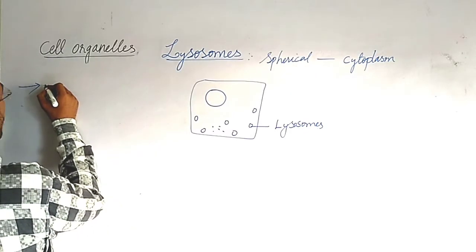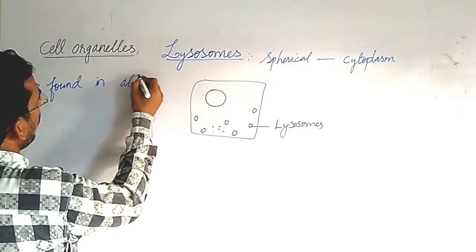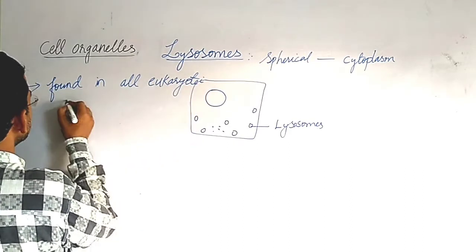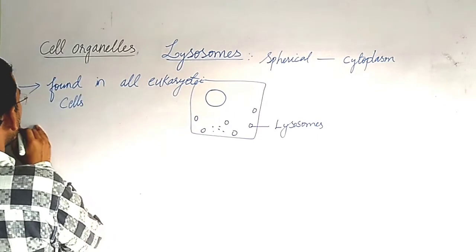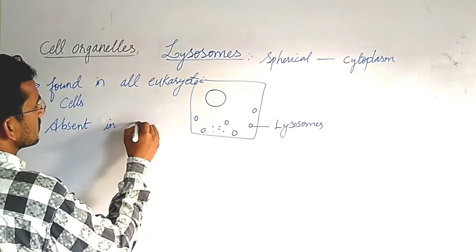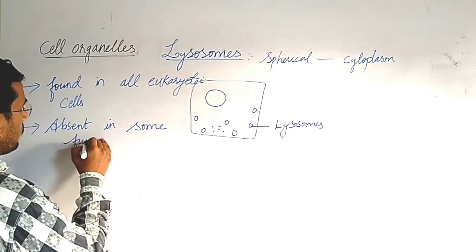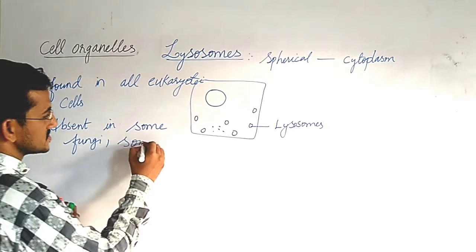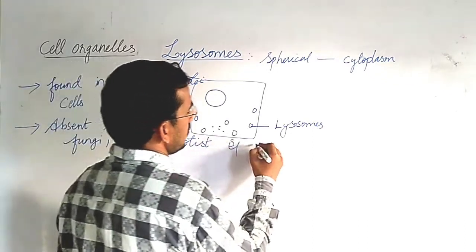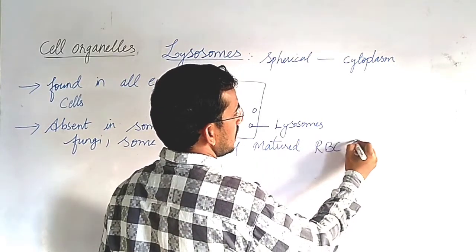Lysosomes are found in all eukaryotic cells, but they are absent in some fungi, some protists and matured RBC in mammals.